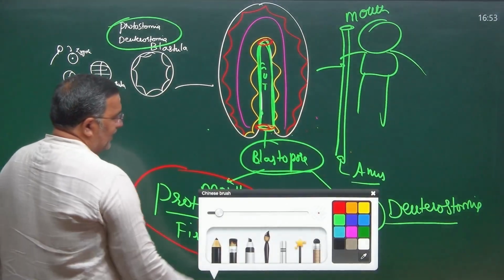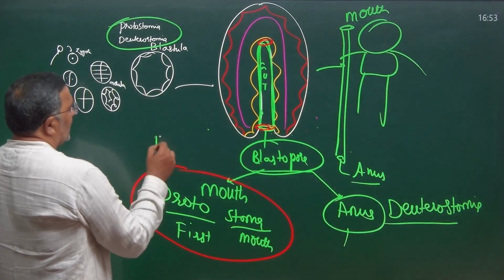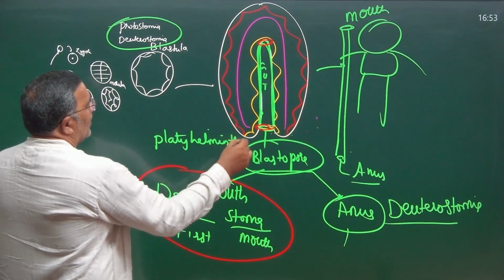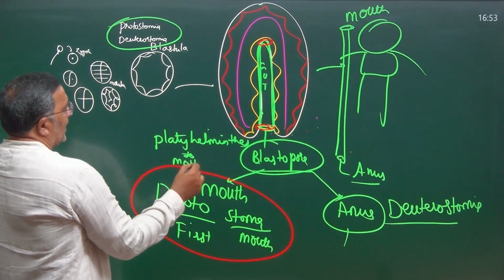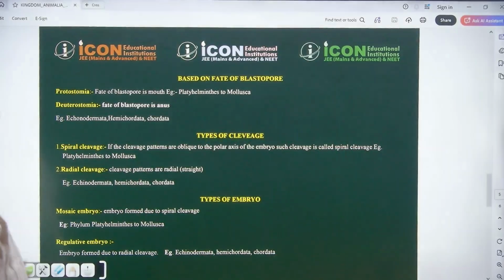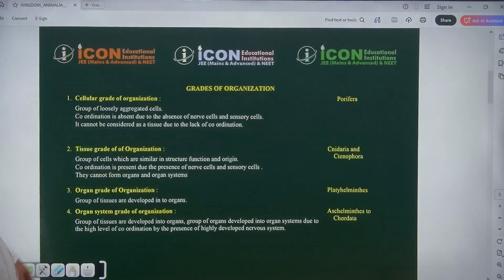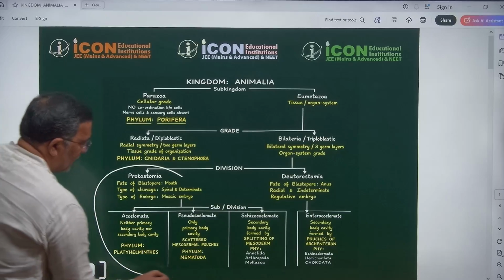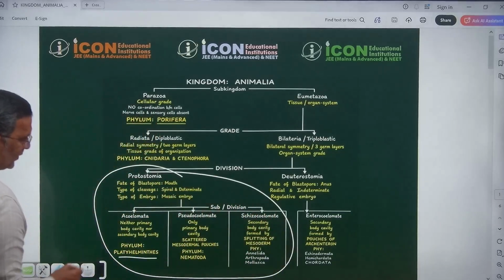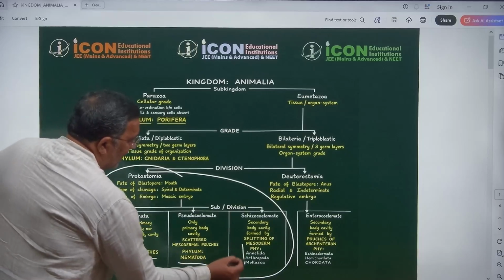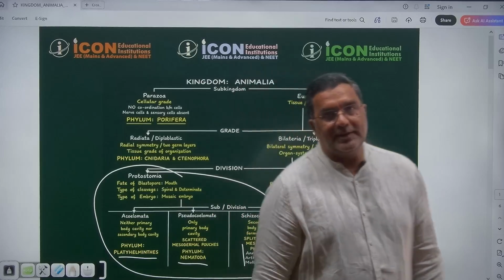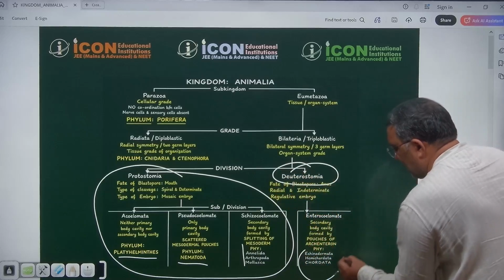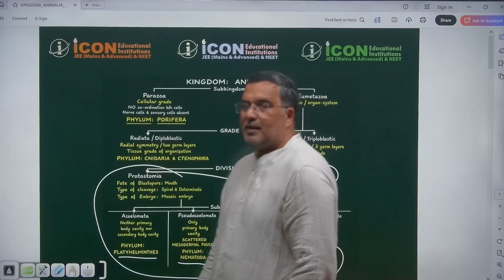What are the examples for division Protostomia? Phylum Platyhelminthes to Mollusca. What are the phyla in division Protostomia? Let me show you from the chart itself. Division Protostomia includes Platyhelminthes, Nematoda, Annelida, Arthropoda, Mollusca. Next, division Deuterostomia has three phyla: Echinodermata, Hemichordata, Chordata.